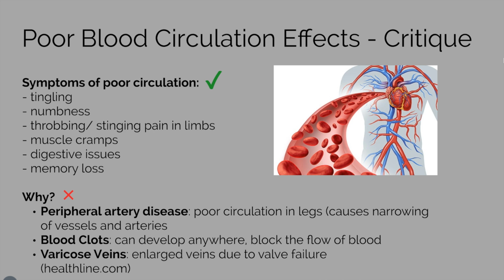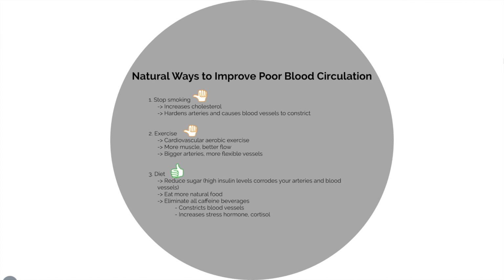Moving on to the next issue dealt with in the video, Dr. Sam then gave information about ways to improve blood flow. He first suggested to stop smoking, as it increases the cholesterol in the body and hardens our arteries, which causes blood vessels to constrict. He emphasized how people should make a commitment to stop. He then said to do cardiovascular aerobic exercise, and lastly mentioned how diet is vital.